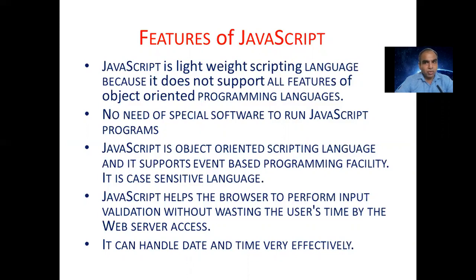I already told you about functions. A function builds a block of statements and executes them together. That is called an object. There are many built-in objects which help you to do calculations, show date and time, and many objects are inbuilt. And it is also event-based. That means we can use on click, on mouse over, on keyboard events, and we can make an interactive page on the client side. So JavaScript is case sensitive also.